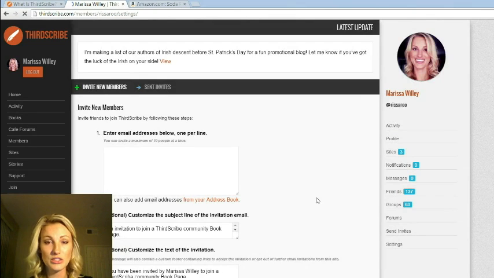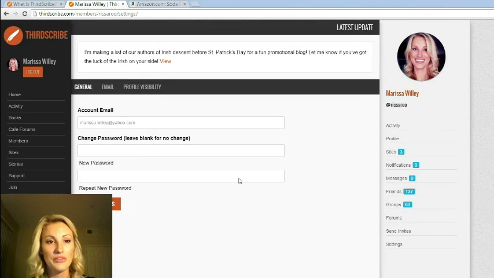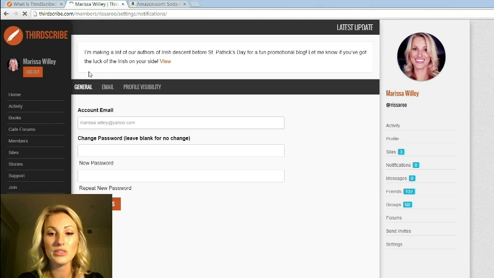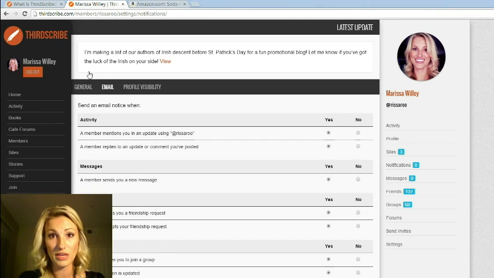And then settings. Settings are super important. We had a guy a few weeks ago actually get rather upset at us because he thought we were sending him spam emails to his email address, but it turns out what he was receiving was friend requests from ThirdScribe members. He thought he changed his settings, but he had not. So all you would do is click on settings, which is right on the right-hand side underneath my picture, and then click email at the top.